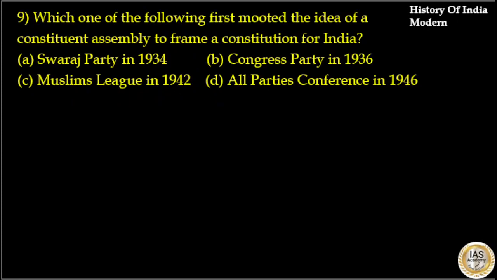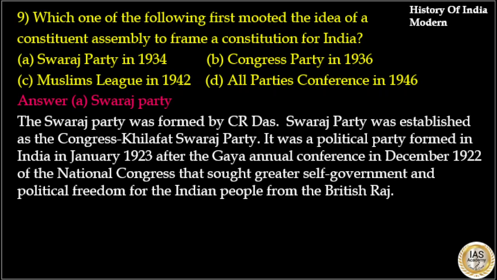Which one of the following first mooted the idea of a Constituent Assembly to frame a constitution for India? Option A, Swaraj Party in 1934. Option B, Congress Party in 1936. Option C, Muslim League in 1942. Option D, All Parties Conference in 1946. Here the answer to this question is option A, Swaraj Party in 1934.